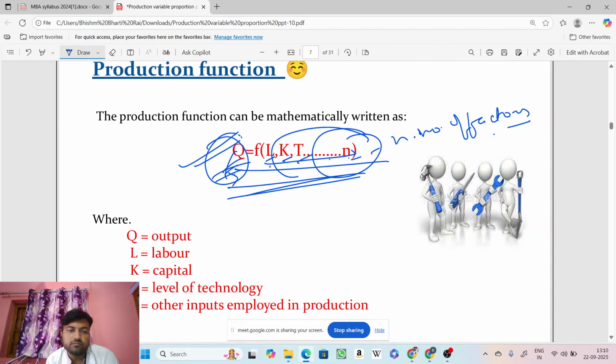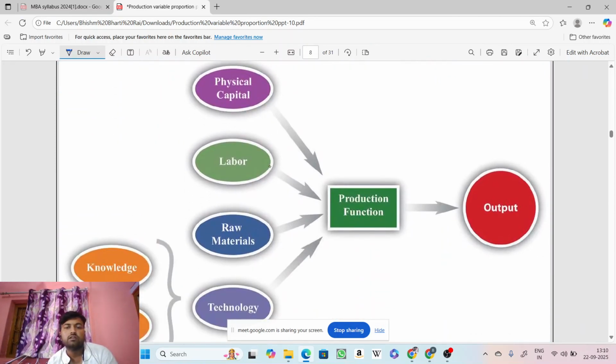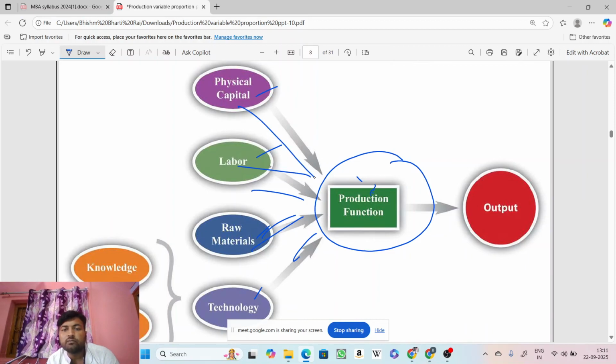Okay. So that's it. Q stands for output, L for labor, K for capital, and T for level of technology and other inputs employed in the production process. So we are seeing here there is physical capital, labor, raw material, and technology. These aid the production process. That means the production function will comprise of all these, and finally you will get an output.